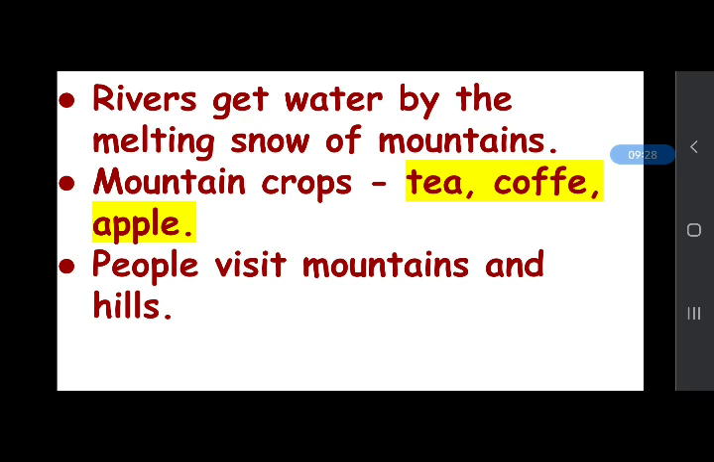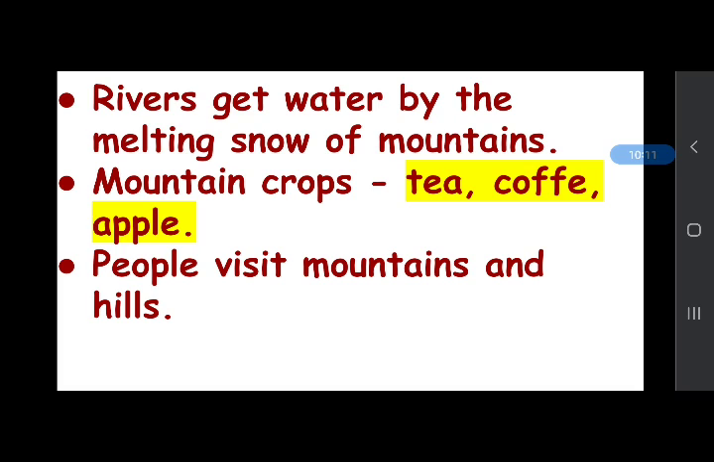Some plants can grow on the slopes of mountains and hills only, for example tea, coffee and apple. Because some crops can be grown only in a colder climate, such as tea, coffee and apple. And most of the places where we like to visit during summers are situated on mountains and hills, such as Shimla, Manali, and Ooty.